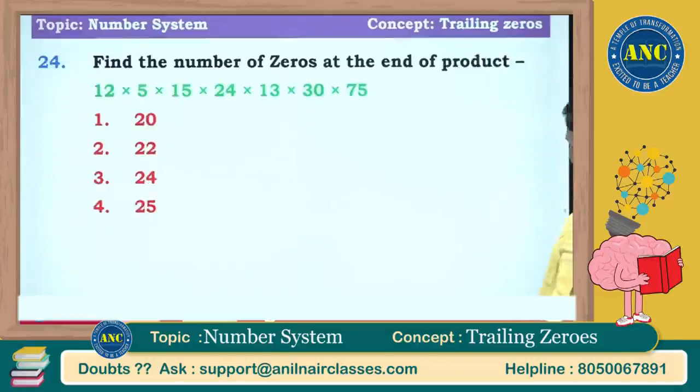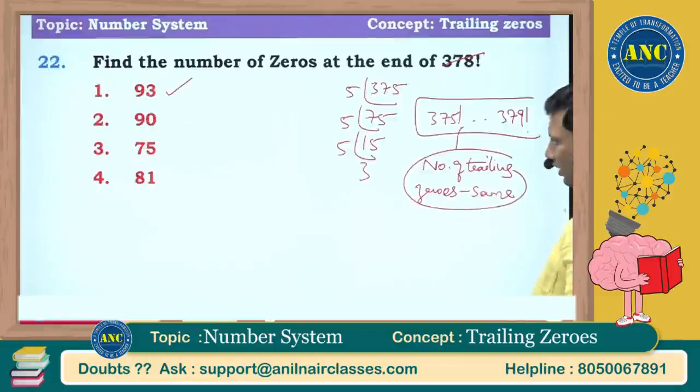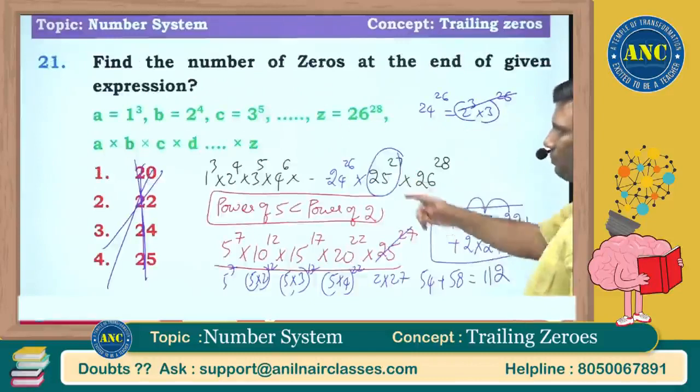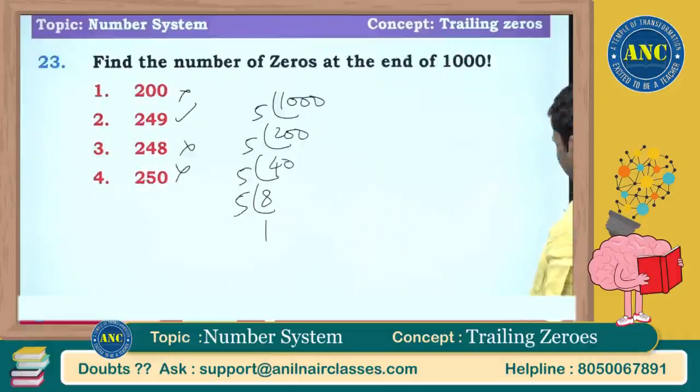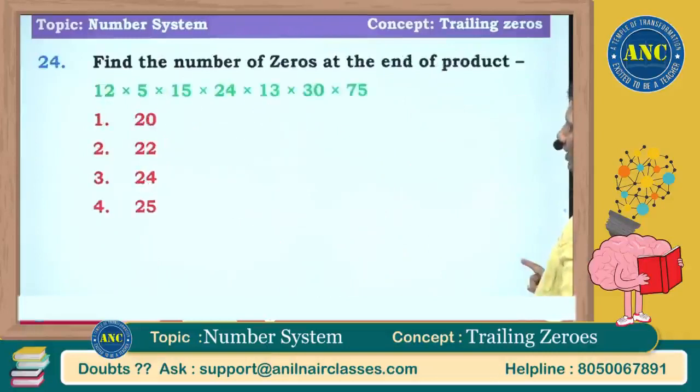Already we did this kind of question. I think these options are only kept here, sir. 20, 22, 24, 25. Same options. The other question's answer options are kept here, sir. I hope you understood the mistake. Next one.